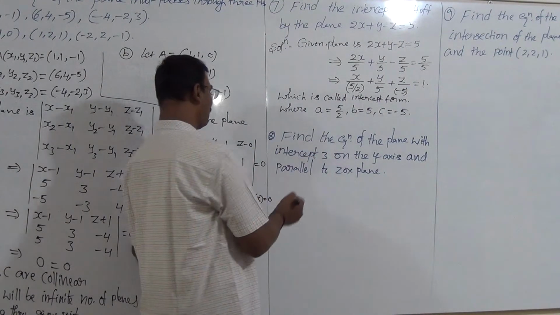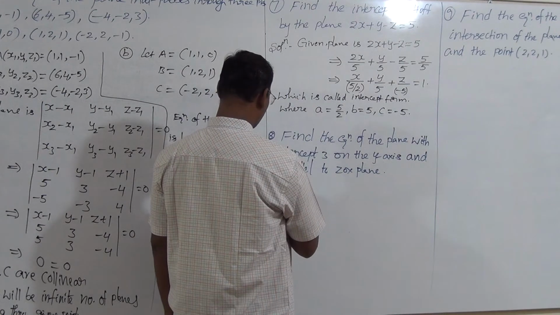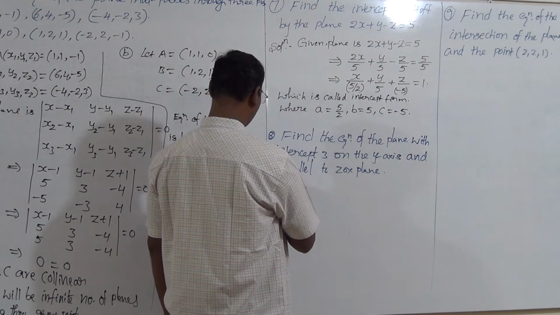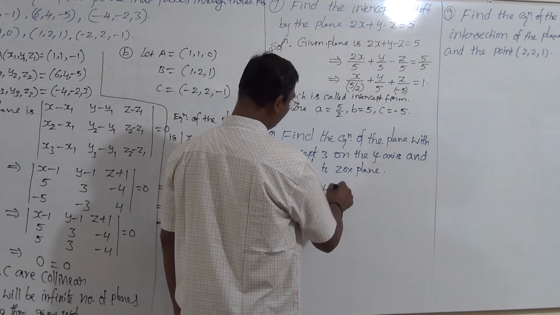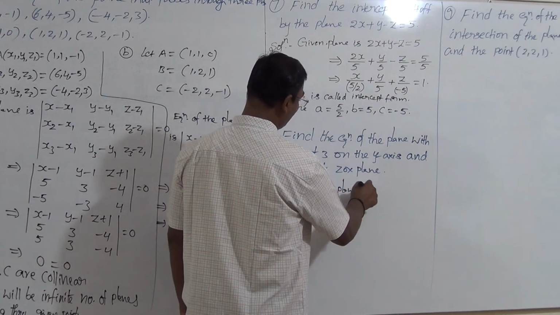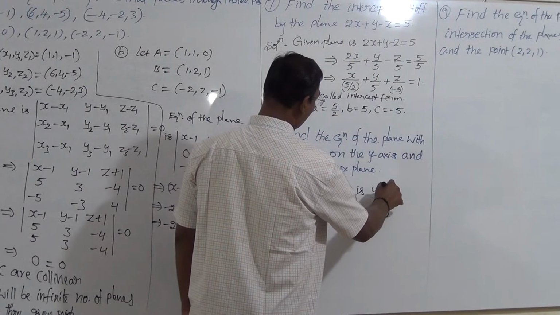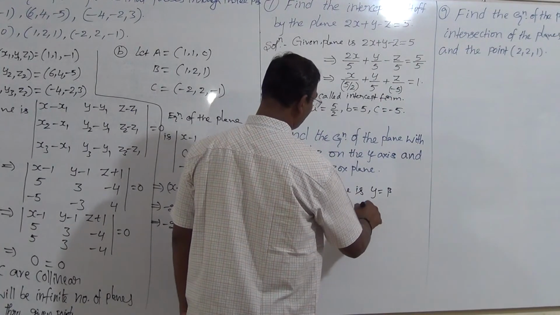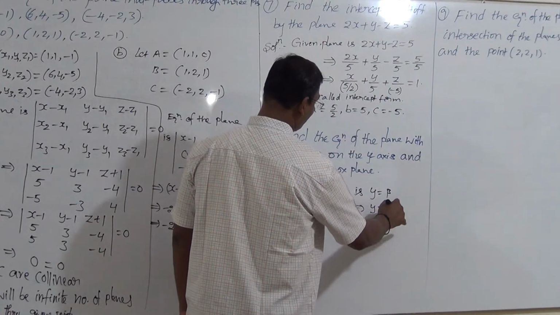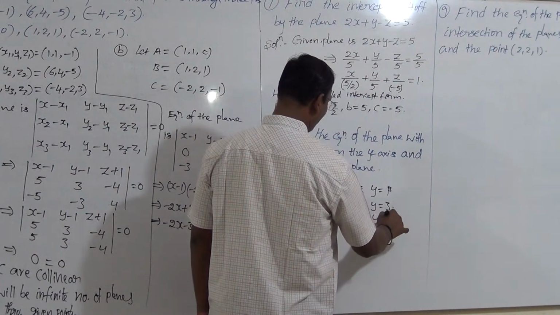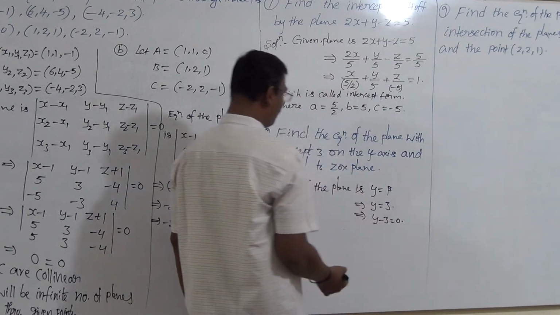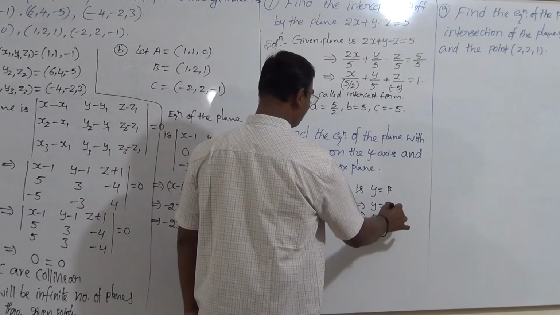So the equation of the plane is y equals 3 units. Some people simply write y minus 3 is equal to 0. It is also correct, so both are correct.